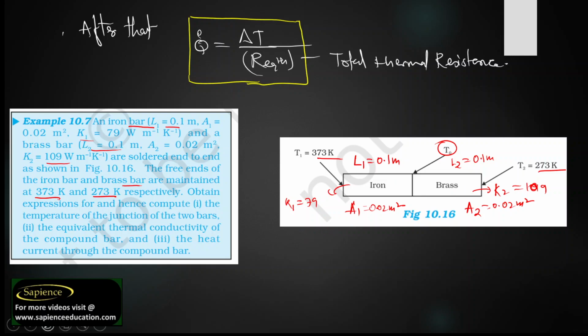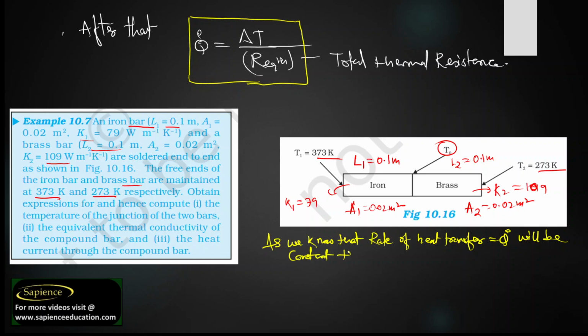As we know, the rate of heat transfer will be uniform throughout the body. The rate of heat transfer, that is Q dot, will be constant throughout the body.